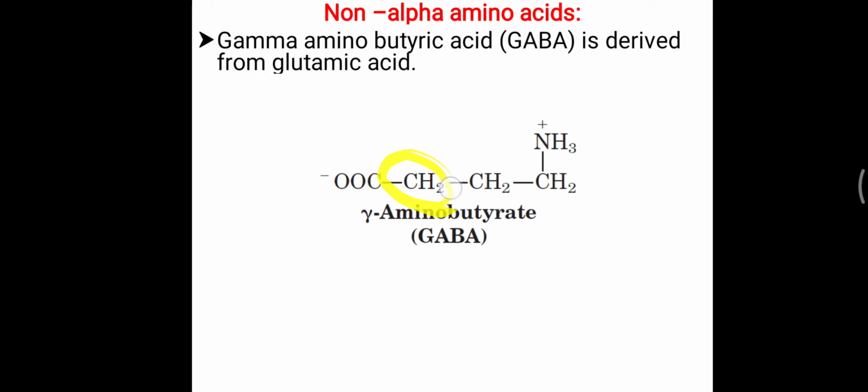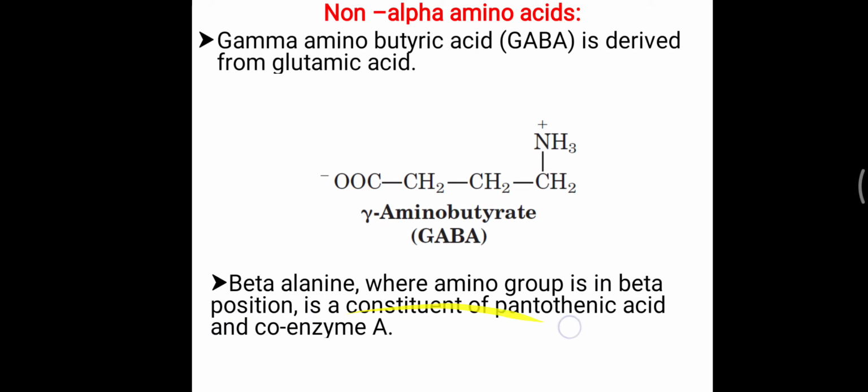Further, one more non-alpha amino acid, that is beta alanine. So here the amino group is present over the beta position, so that name is given beta alanine, and that is one of the important parts of pantothenic acid or coenzyme A. That pantothenic acid is vitamin B5. So you have to remember these particular derived amino acids.